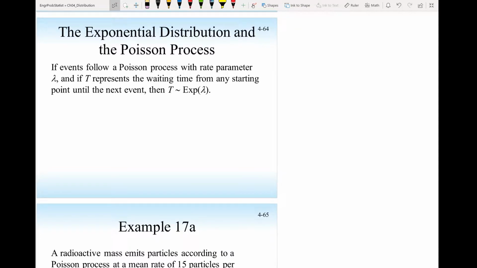Now we can link the exponential distribution to the Poisson process. If I have a Poisson process, then it will have a rate, which is lambda. It's the rate of occurrence. Now, suppose I am not interested in the probability that X equals 5, which means the event will happen 5 times in 1 minute. All I care about is the time between the events, t. Then that will be the exponential.